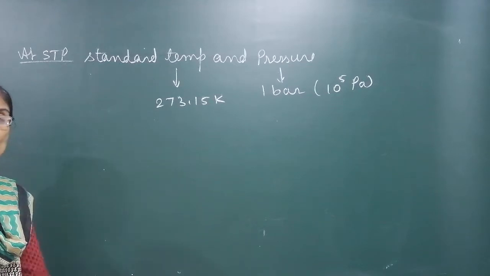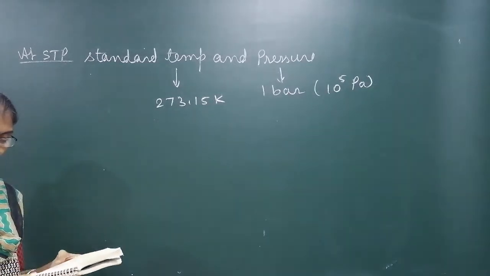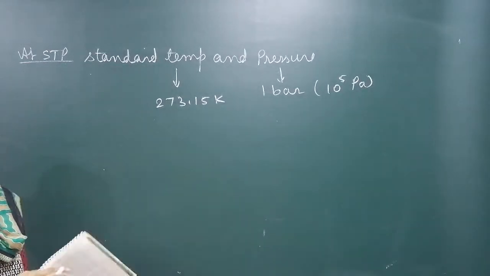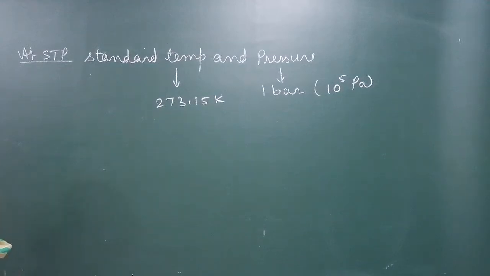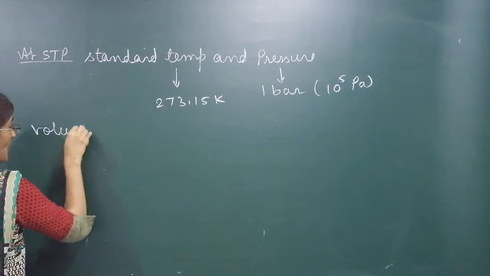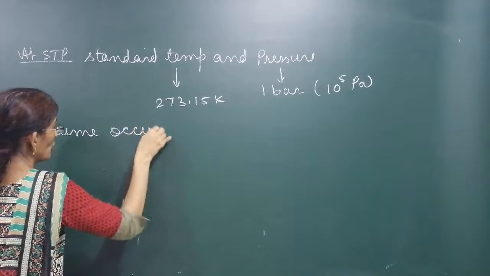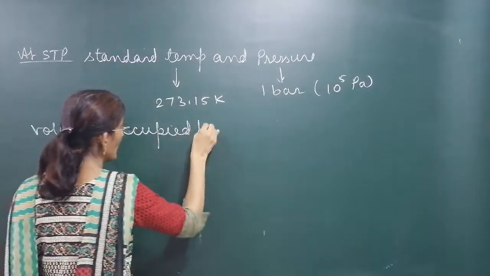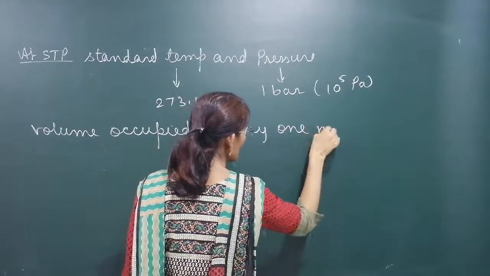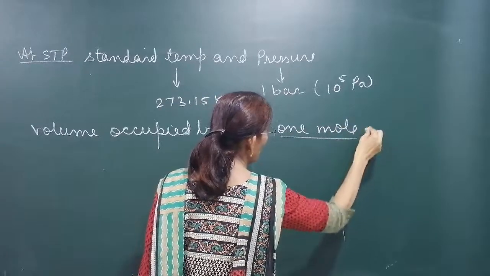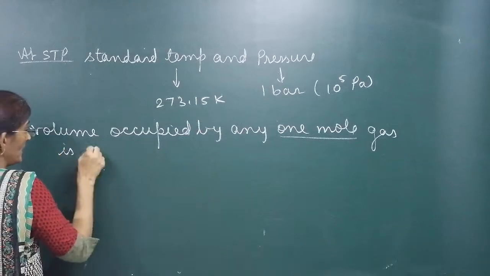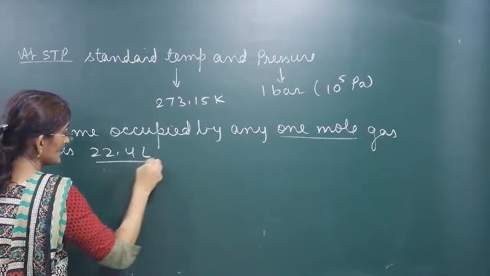At a standard temperature and pressure, if we take ideal gas, then its volume is 22.7 liter. That is called molar volume. What is molar volume? Volume occupied by any 1 mole gas is 22.4 liter.